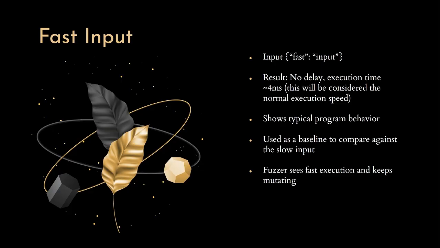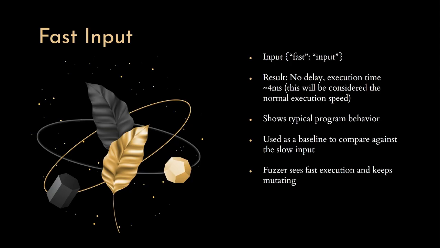All right, let's start with the fast path. I created a basic test file called fast.json, which just contains a normal input like "fast input". There's nothing special about this one, no weird characters, no magic strings, just regular JSON that parses fine. When I run the program with this file, the counter fuzz delay macro still runs, but the hash condition doesn't pass, so no delay is triggered. You'll see in the output that it shows the hash, says nothing about delay, and the total runtime is about 4 milliseconds. This acts as our baseline.